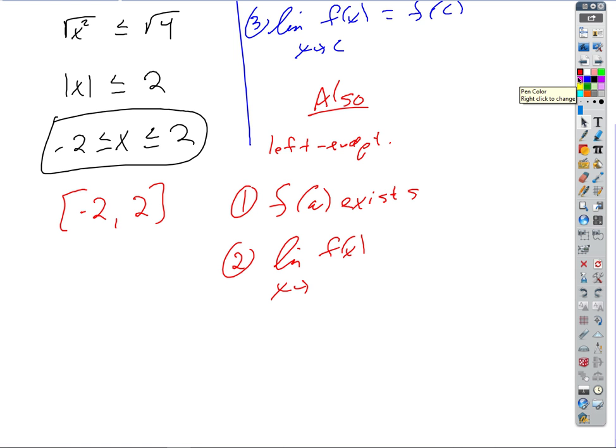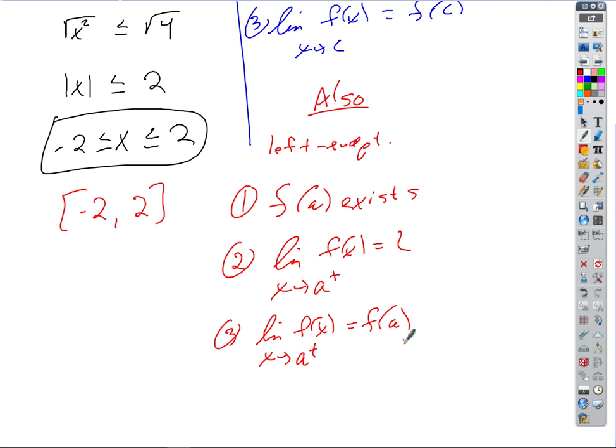So instead of our regular two-sided limit, we'd say the limit of f of x as x approaches a from the right equals L. And then finally, these two things have to be equal. The limit of f of x as x approaches a from the right equals f of a, right? And I would do the same thing for the right endpoint also. Right, I'd have f of b exists.